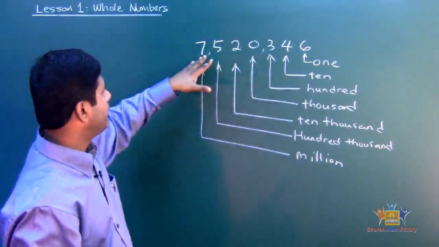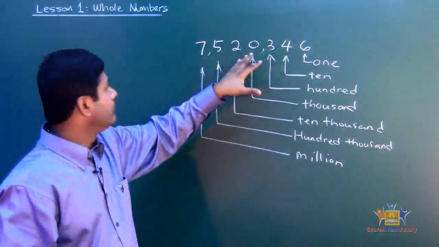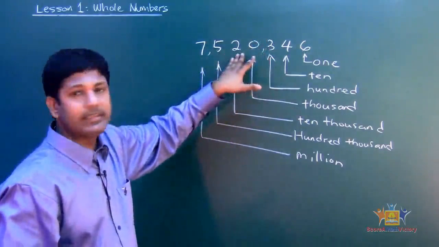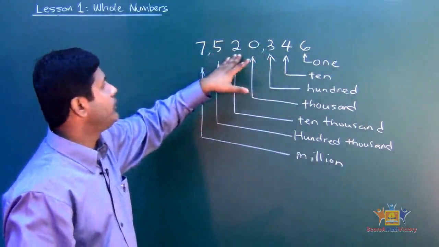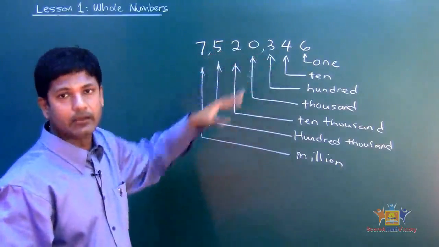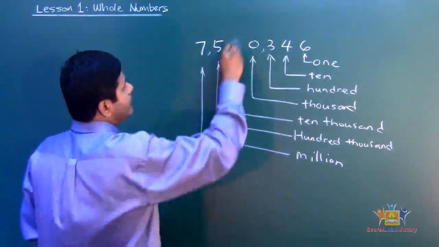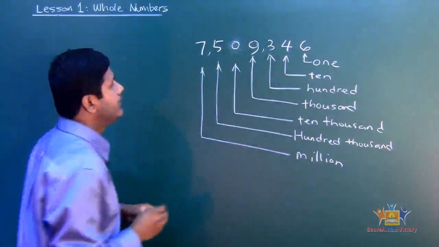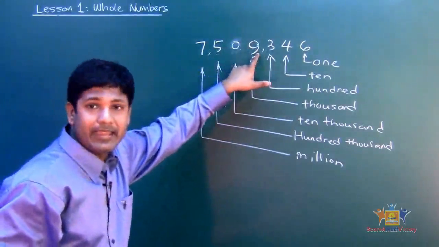Like for example, how do we read that? 7,520,000. Because you see that 2 becomes 20. It's not 7,052,000. No, it's 7,520,000. Now let's say if I had put this one as 0 and this one as 9, what would that be? 7,509,000.